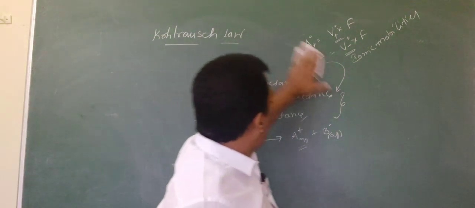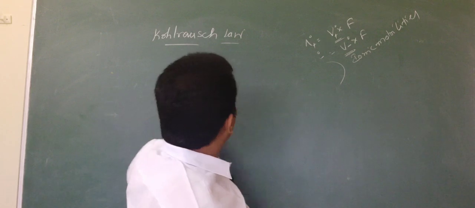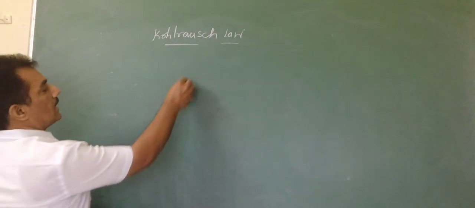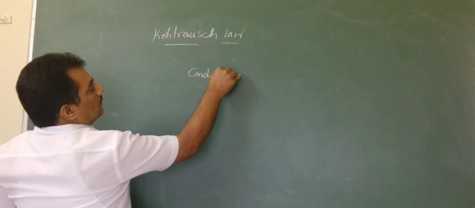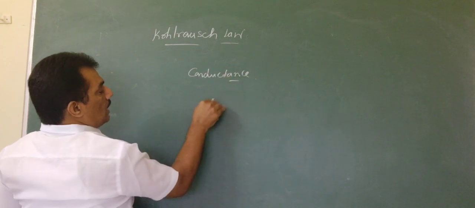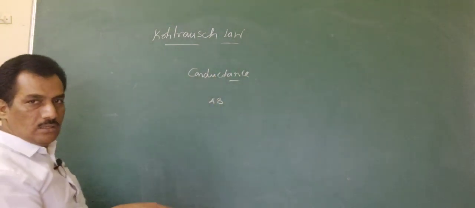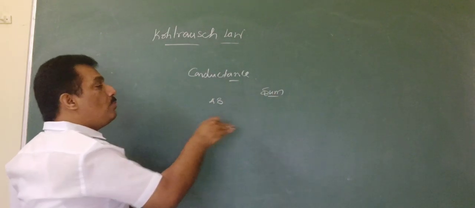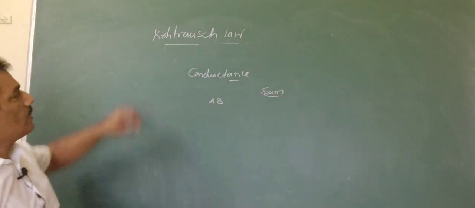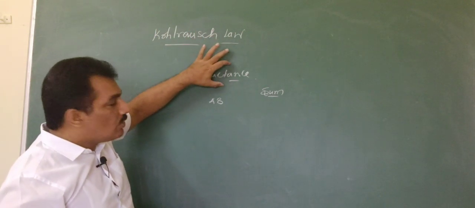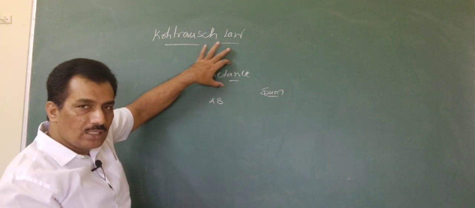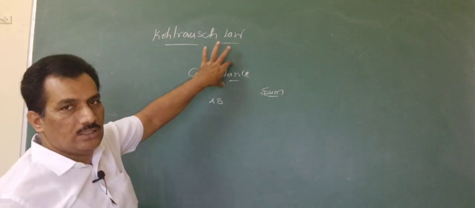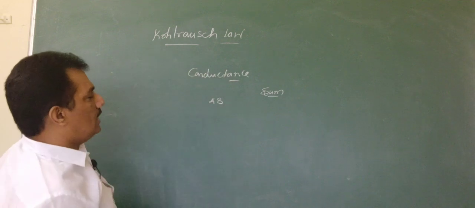Now, what is the statement of Kohlrausch's law? As per Kohlrausch's law, the conductance of an electrolyte is always the sum of the conductances of the component ions. Again I am repeating: as per Kohlrausch's law, the conductance of any electrolyte is nothing but the sum of the conductances of the component ions present in that electrolyte. Clear?